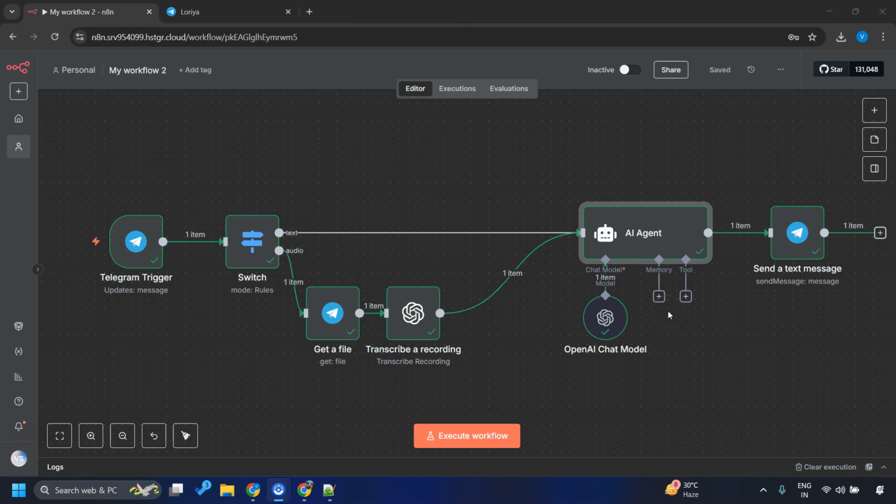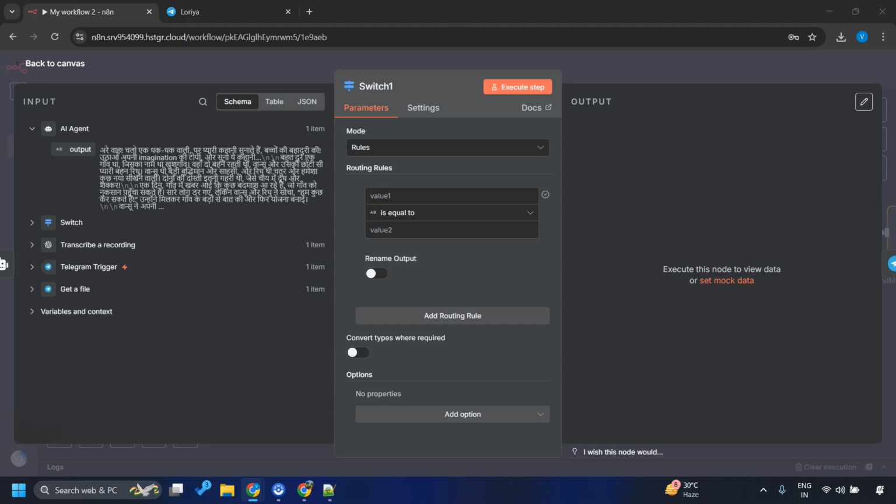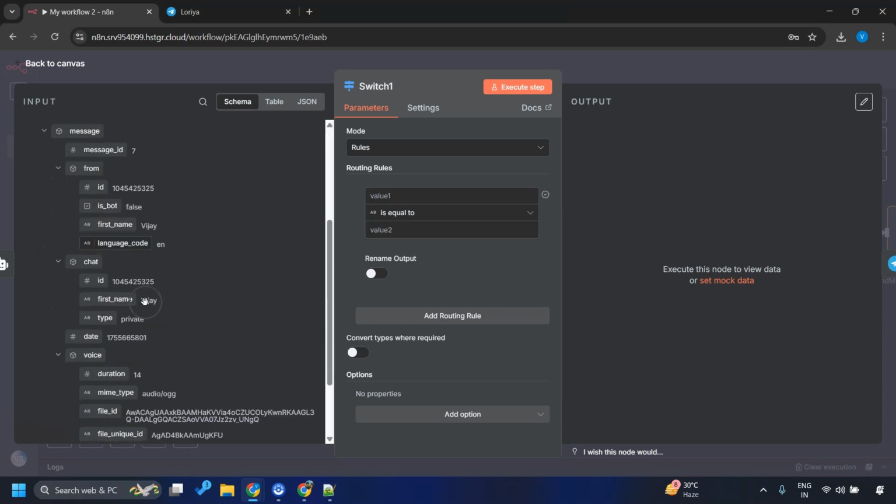If the request message is in text format, we will respond back with the story in text format. And if the initial message itself is in voice, we should respond with a voice message. So I just want to add a switch statement much like this and add very similar routing rules. So I have to go to the Telegram trigger.